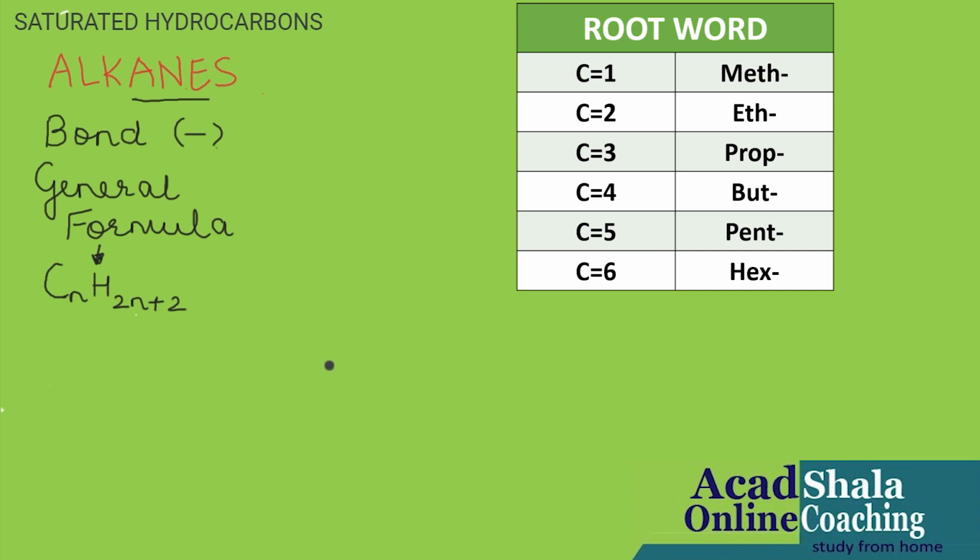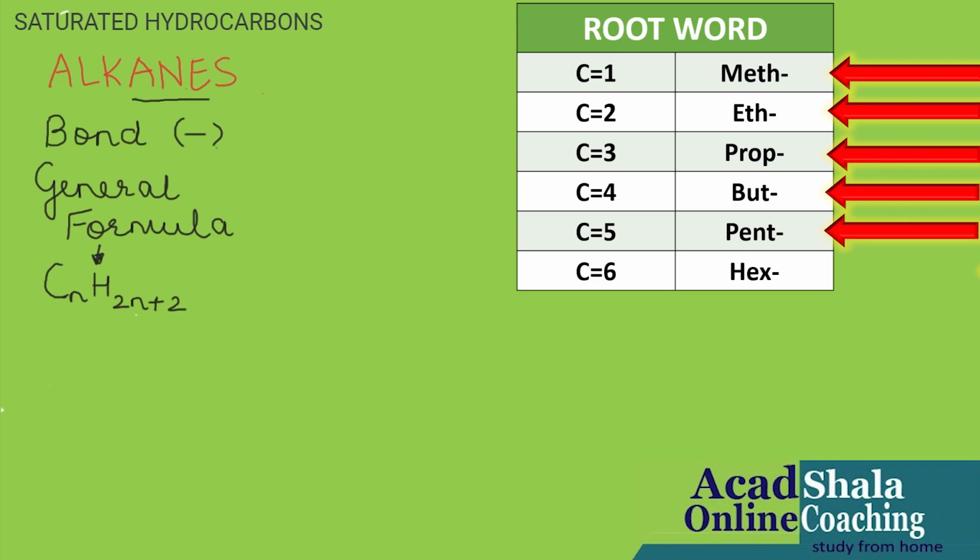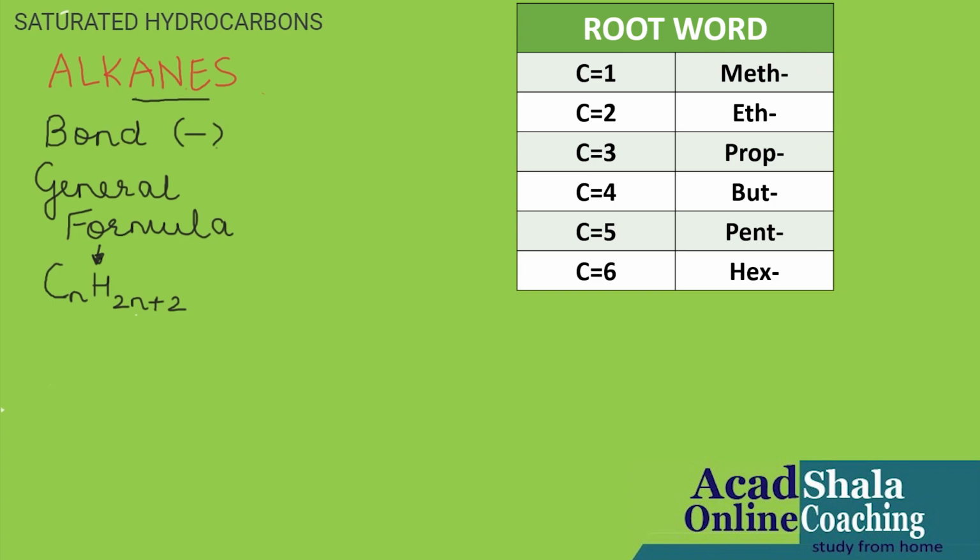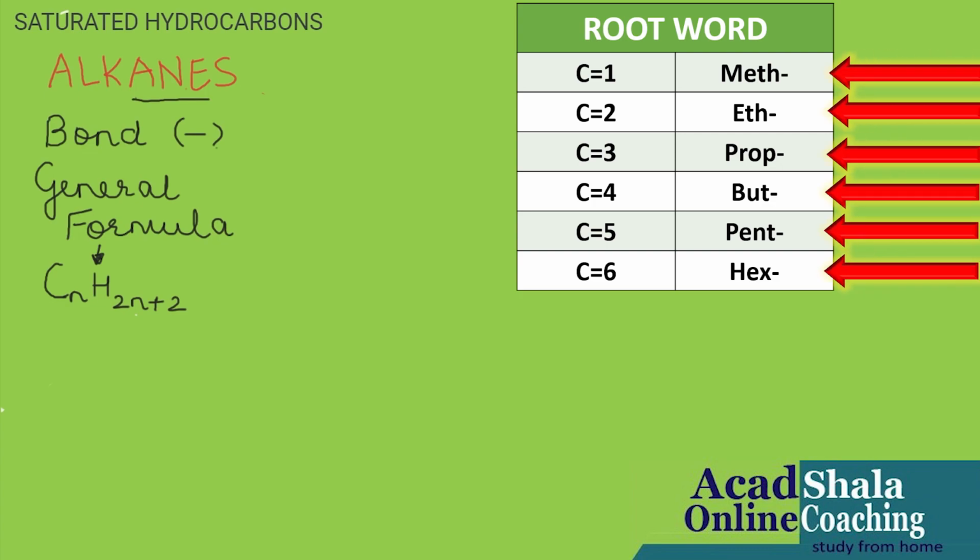To understand hydrocarbons, you need to understand the root word first. The root word indicates the hydrocarbon starting. You have to memorize meth, eth, prop, but, pent, hex. Again I repeat, meth, eth, prop, but, pent, hex.